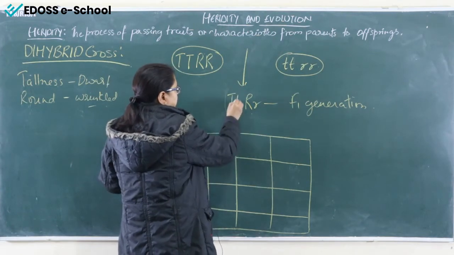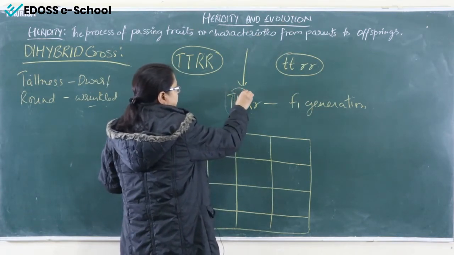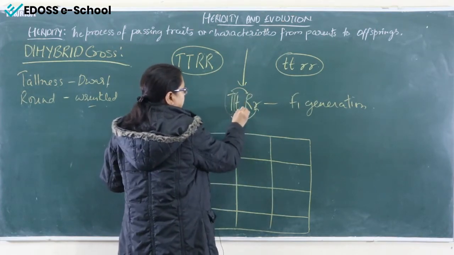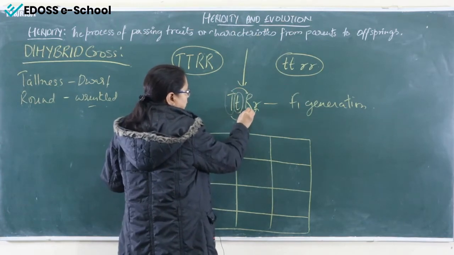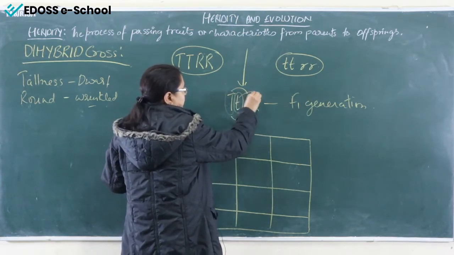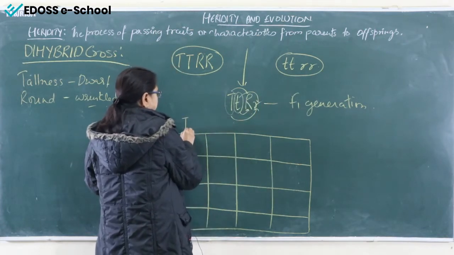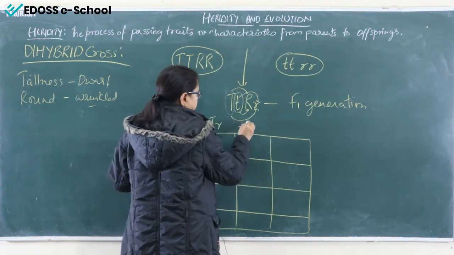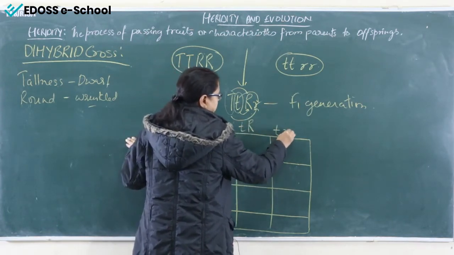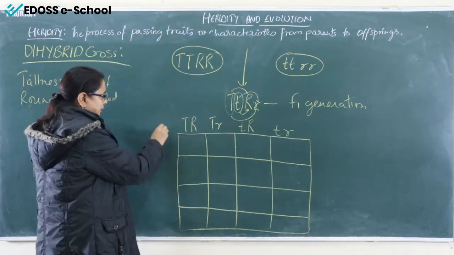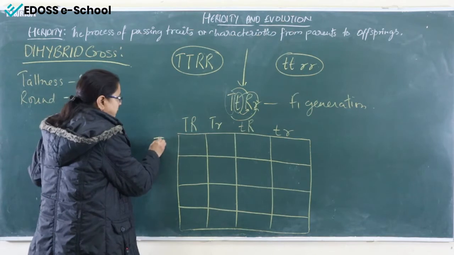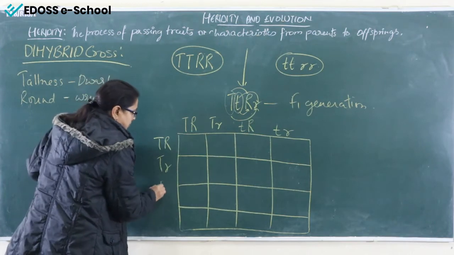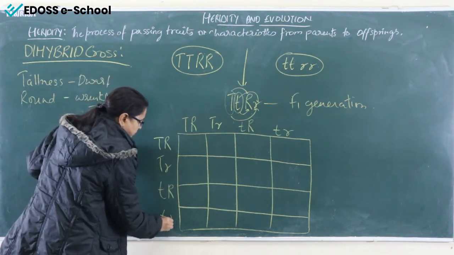And then we have to make a combination. First with the capital T. Capital T joins first with capital R and then with the small r. Then the small t first combines with capital R, then with the small r. That means capital T capital R, capital T small r, small t capital R, small t small r. Same thing we have to write on the other side: capital T capital R, capital T small r, small t capital R, small t small r.